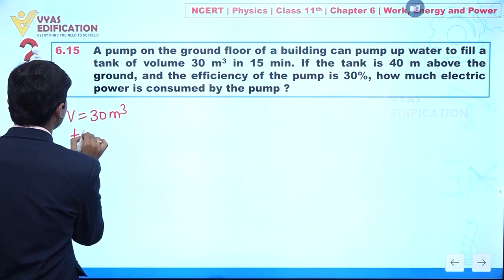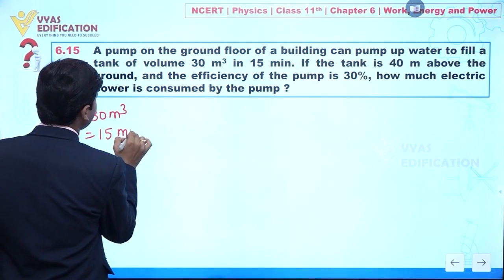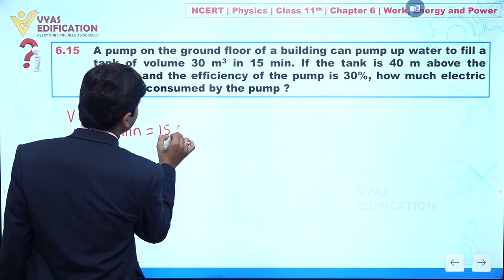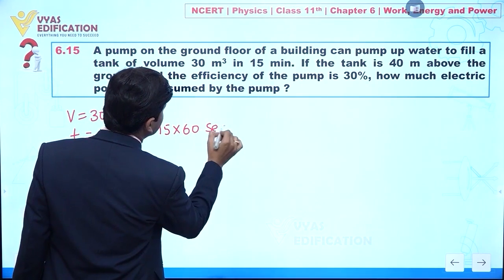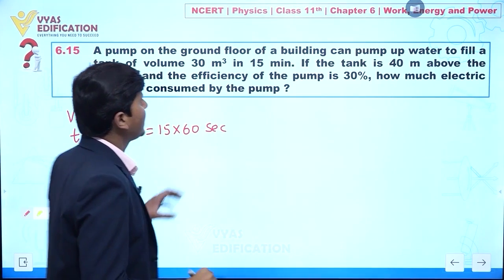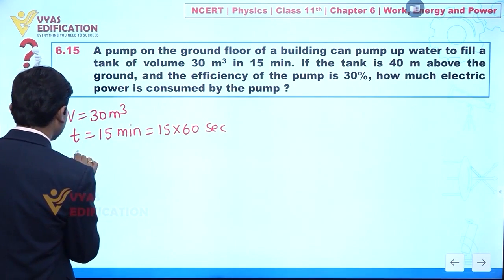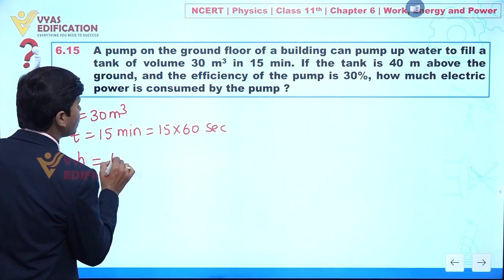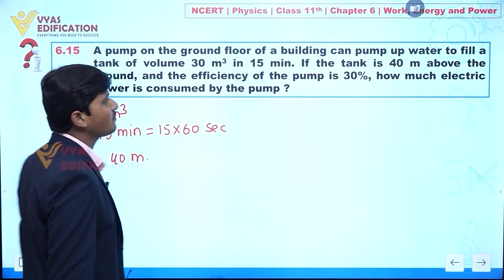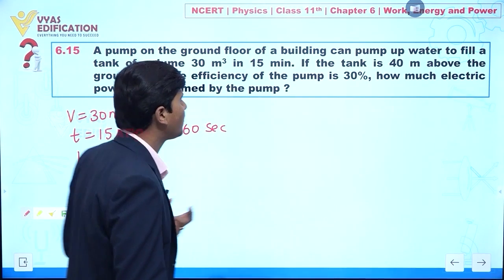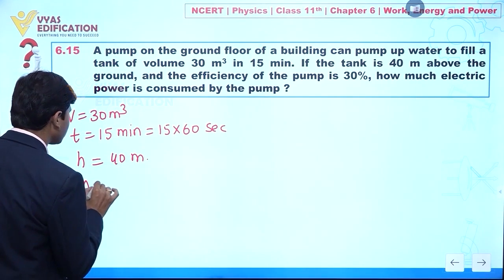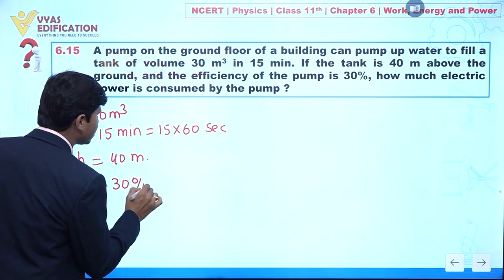So the value of t is 15 minutes, which we can write as 15 into 60 seconds. If the tank is 40 meter above ground, the value of h is 40 meter, and the efficiency of the pump is 30%.